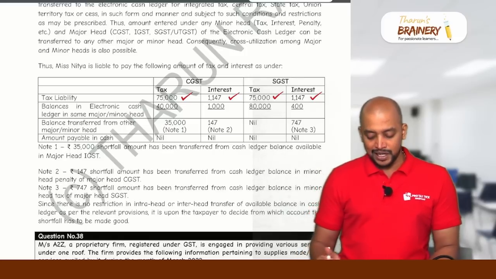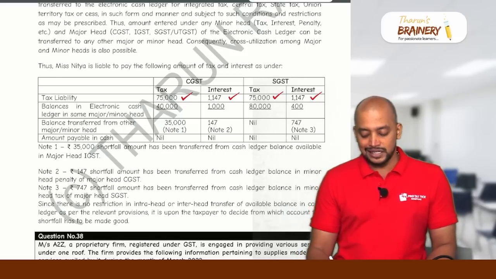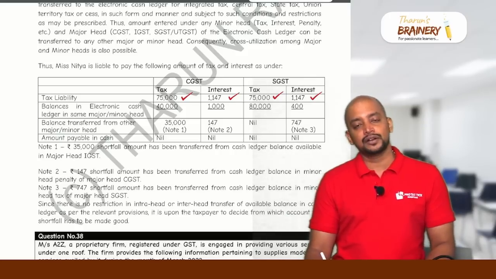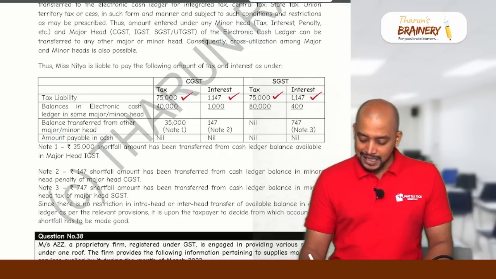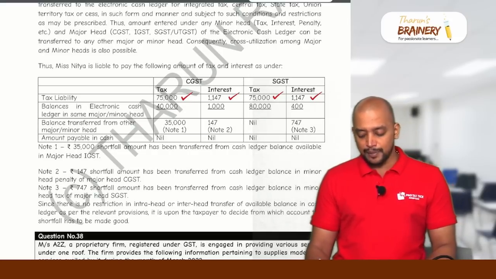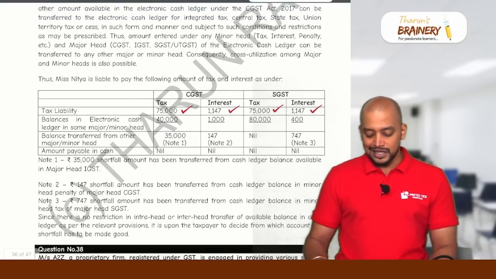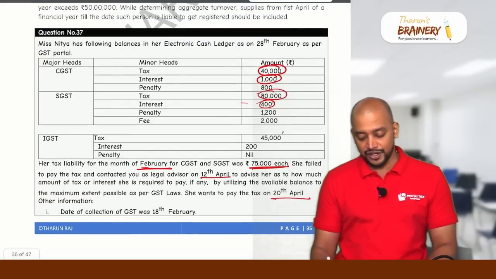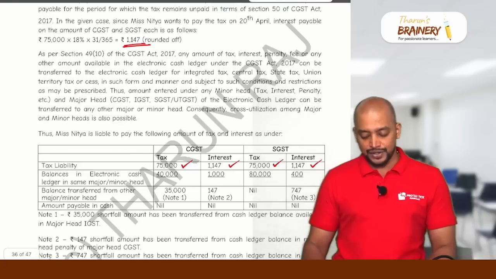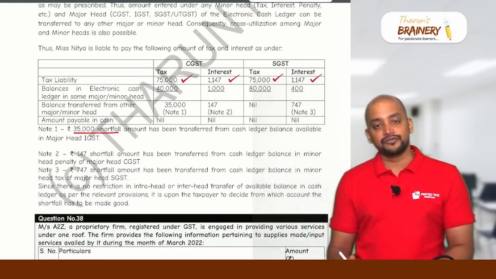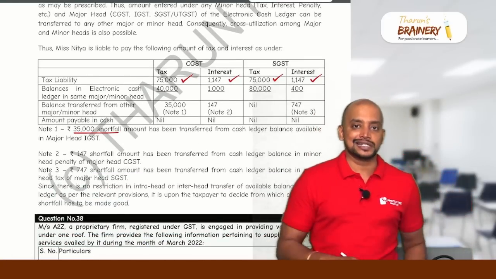So now what will happen? There is a shortfall of CGST tax 35,000 and CGST interest 147, and SGST tax has no shortfall. We have excess amount in SGST interest 747. So these amounts we can pay using the other heads. IGST tax, how much do we have? 45,000. So using 45,000 we can make payment of 35,000. So the 35,000 shortfall can be paid using the IGST head.